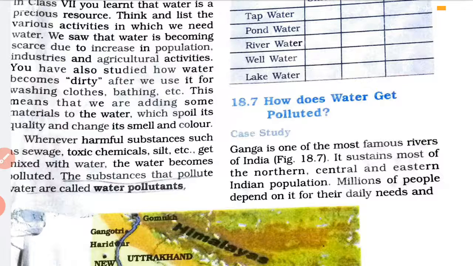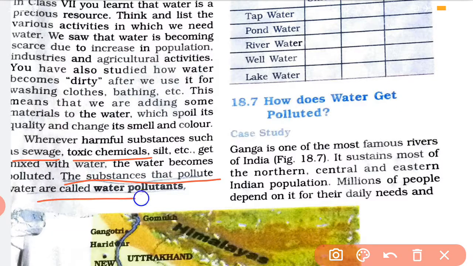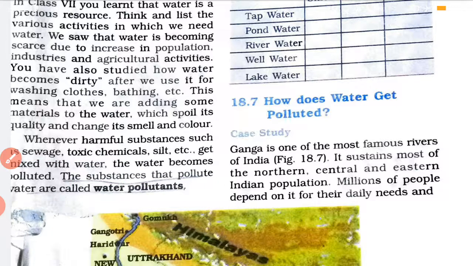Now again, when the word pollution has come, what does it mean? Some undesirable thing is getting mixed with water, and these undesirable things may be sewage water, chemicals, or activities like washing clothes and taking a bath in the river. This also pollutes the water, and the substances that pollute the water are called water pollutants. We are all aware of this.